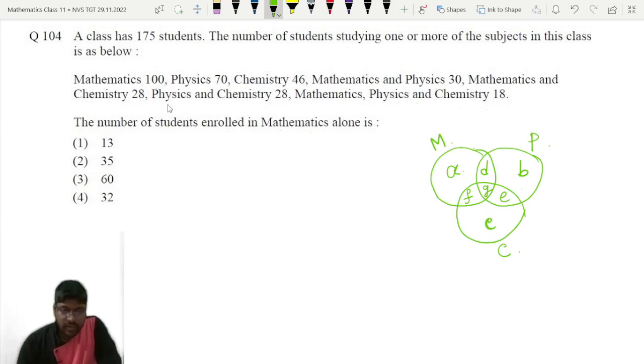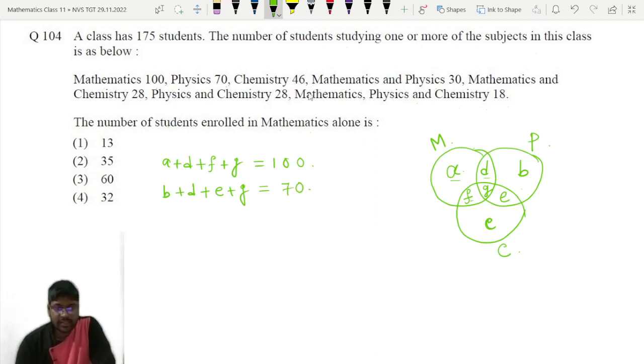Now according to the question, we will write the values of A, B, C, D, E, F, G. Mathematics 100 students, so mathematics means A plus D plus F plus G, that is equal to 100. That is given. Now physics 70 students, so physics means B plus D plus E plus G, that is equal to 70.